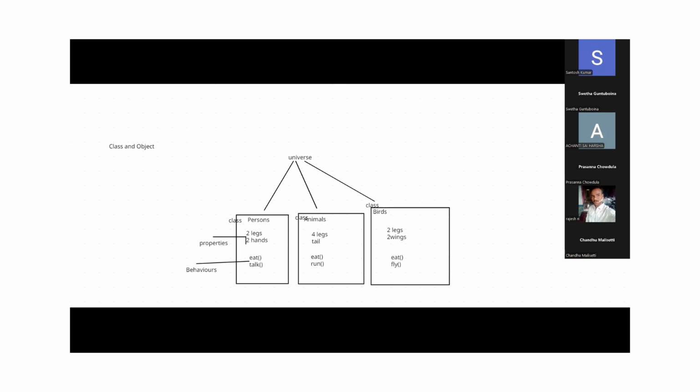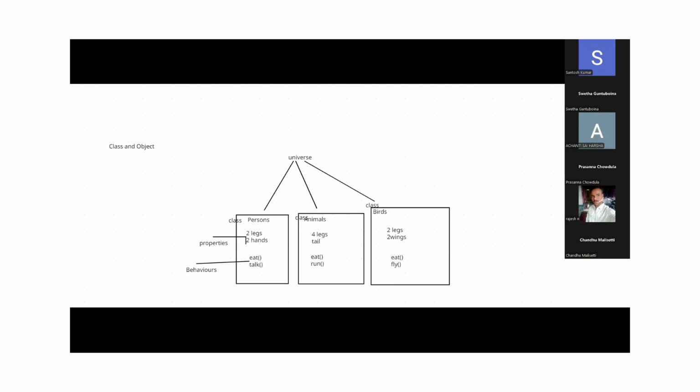Just now we discussed it, right? Class is a group of elements having common properties and behaviors. See here, this is one kind of class. Persons is one kind of class. What does it have, tell me? Common properties and behaviors. So these are the group of elements, right? Class contains properties and behaviors. Class is a group of elements having common properties and behaviors. So this is called class, guys.